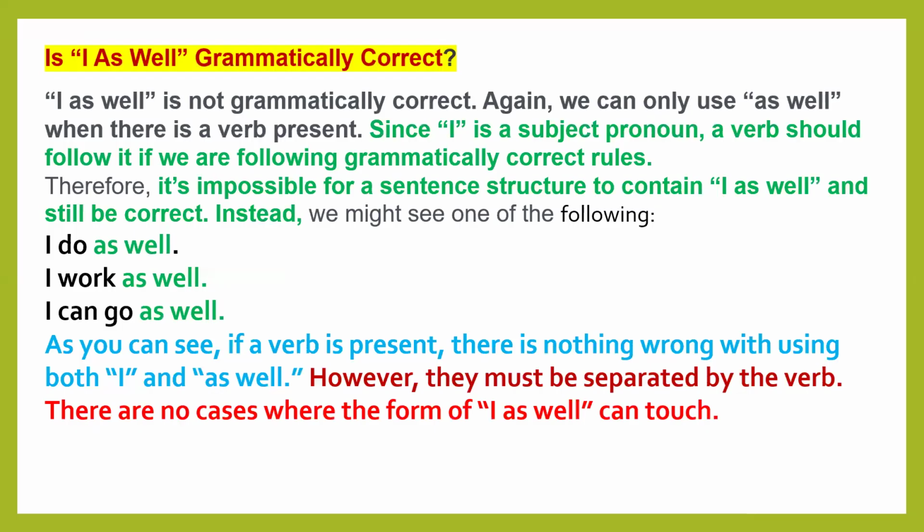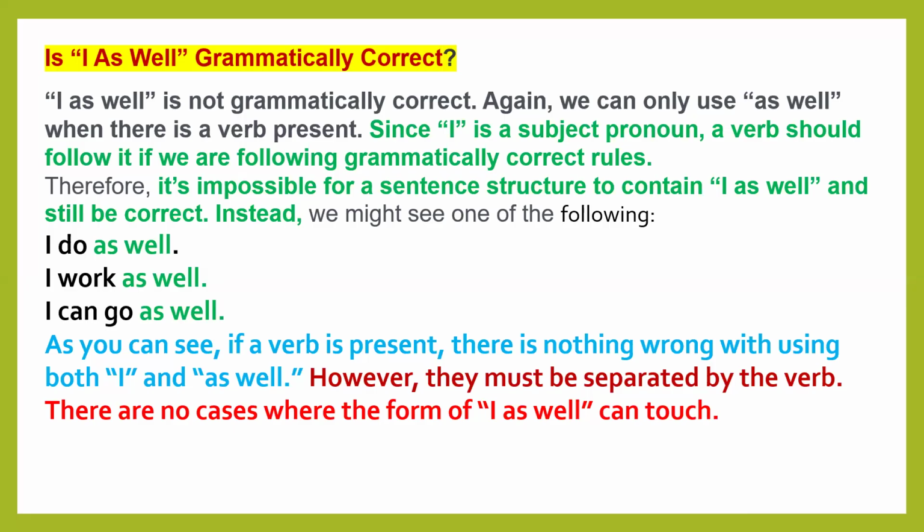I did too. Is I as well grammatically correct? I as well, we cannot use in a sentence. It is not grammatically correct. Again, we can only use as well when there is a verb present. The point to be noted: as well is only used when there is a verb present in a sentence. I is a subject pronoun. A verb should follow it if we are following grammatically correct rules. So it is impossible for a sentence to contain I as well and still be correct. It is a wrong one.